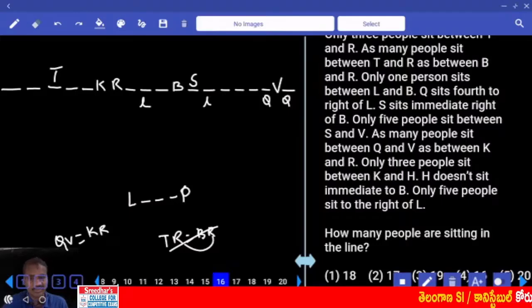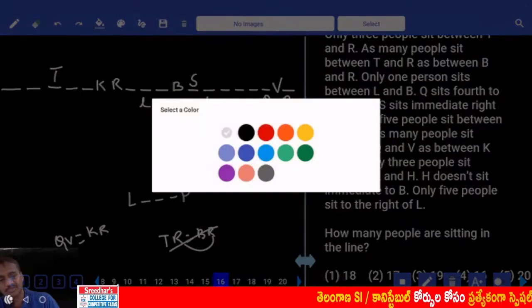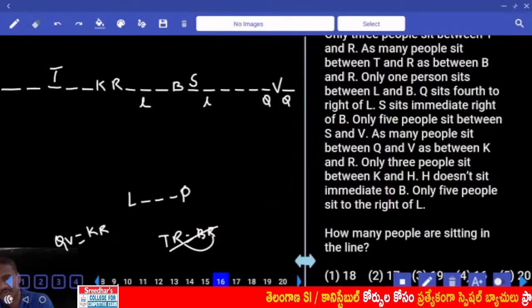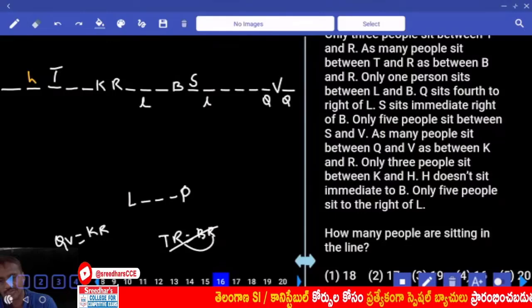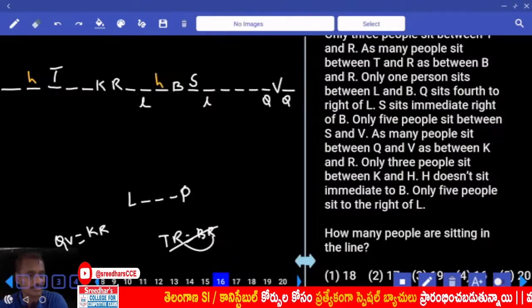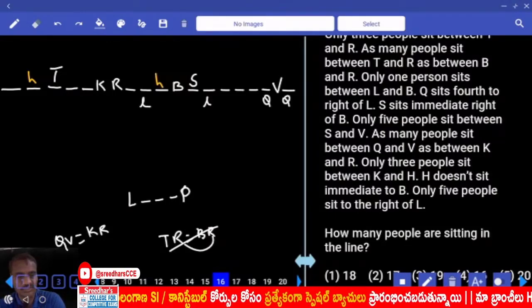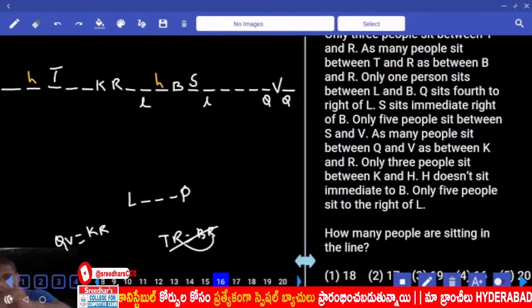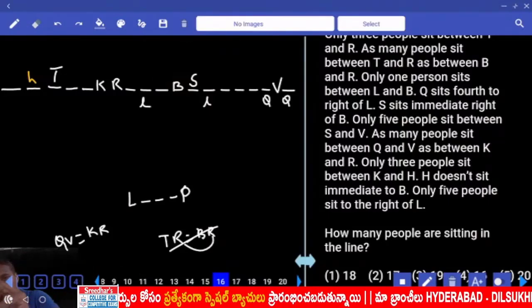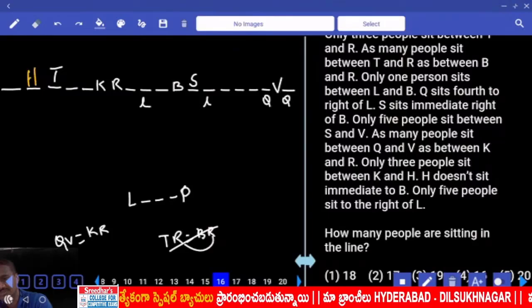And 3 people between K and H. Now in between K and H, how many people? 3 people. 1, 2, 3, H can be here. Or 1, 2, 3, H can be here. 3 in between K and H. H does not sit immediate to B. Now H and B are not adjacent to each other. H is not immediate to B, hence H must be here.